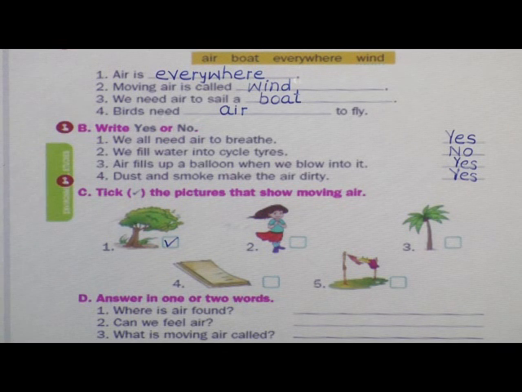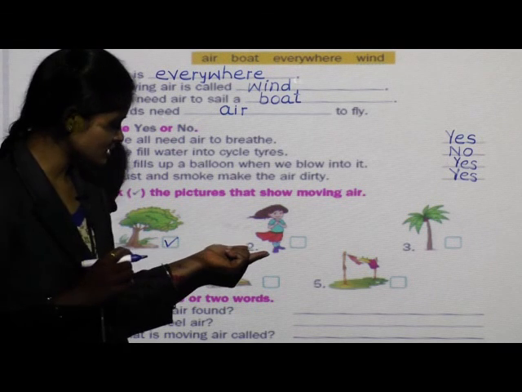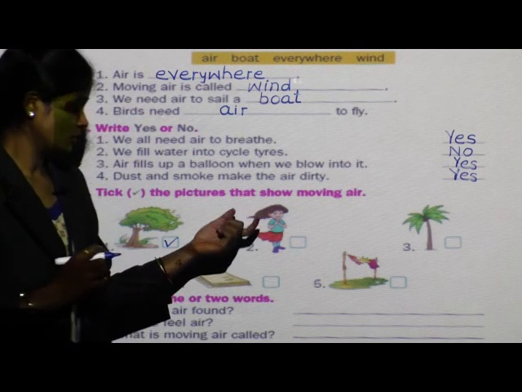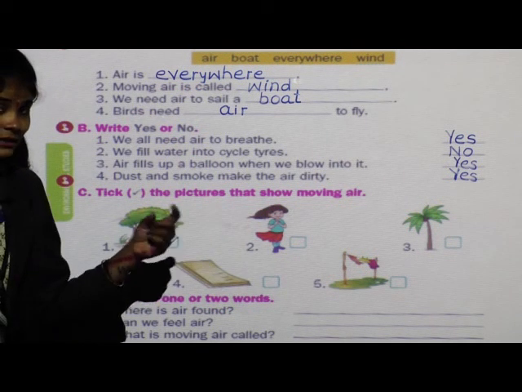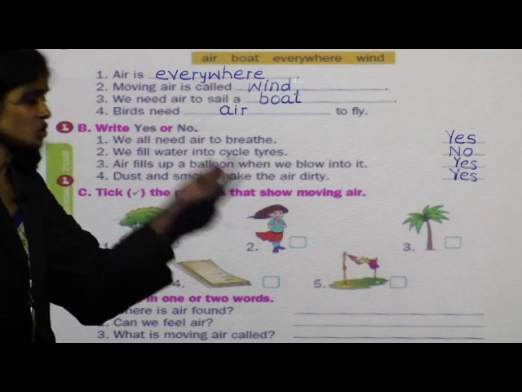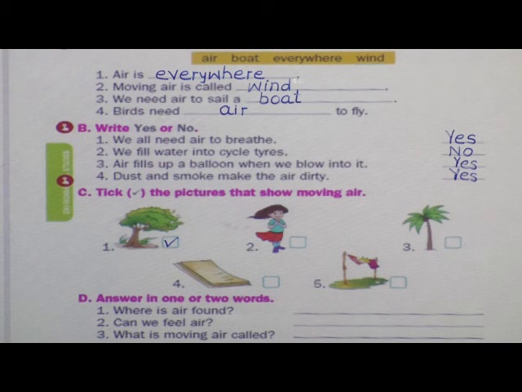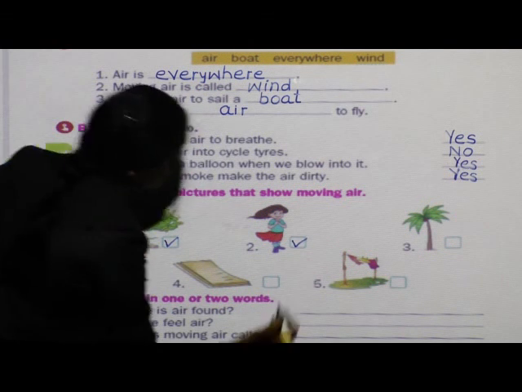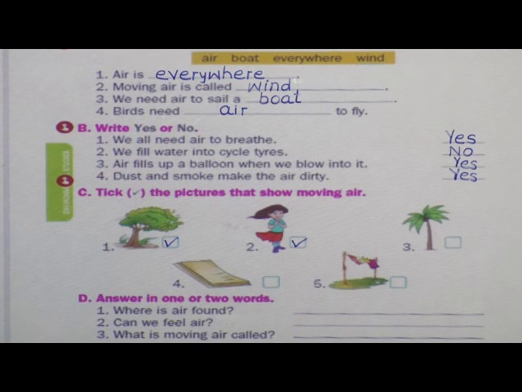Next picture, see, one girl is standing. Her hair and skirt, they are moving. It means it shows moving air. Correct? So make a tick mark. Done. The first picture also shows moving air. The second picture also shows moving air.